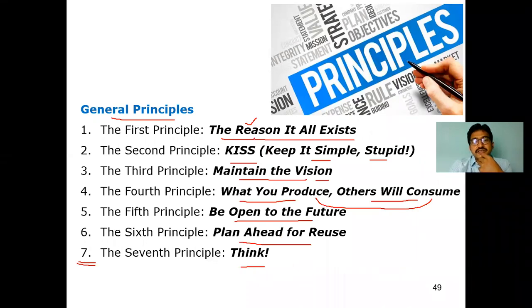The first principle is the reason it all exists. The second one, keep it simple, stupid. The third one, maintain the vision. Fourth one, what you produce others will consume. The fifth one, be open to the future. Sixth one, plan ahead for reuse. Seventh one, think about this.